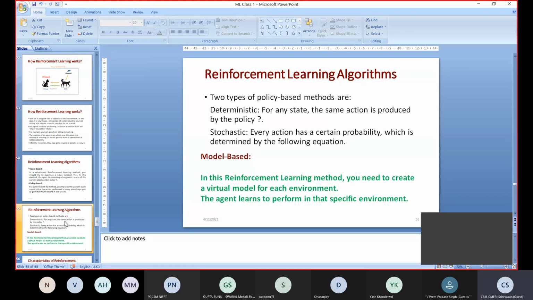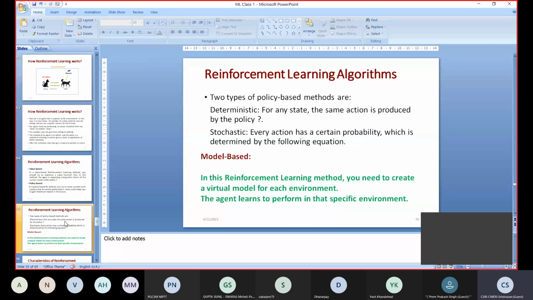But in the stochastic way, see, deterministic means the policy or the rule is previously determined, a previously written rule is there. We will simply follow that rule to go from one state to another state. In a deterministic policy based reinforcement learning algorithm, for going from one state to another state, we will be using a determined policy for taking a decision or taking an action.